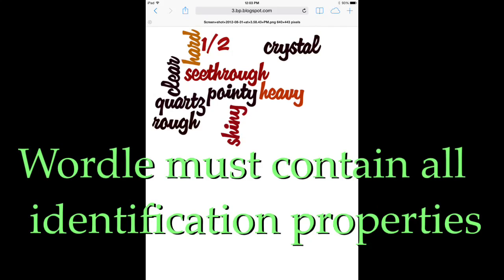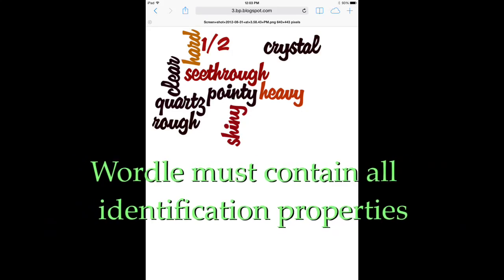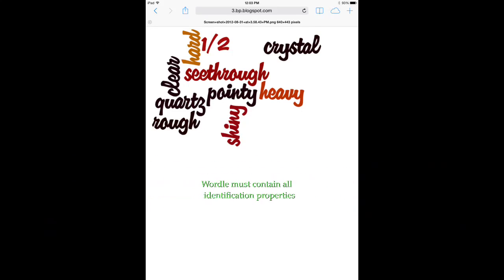Wordle to their teacher. This hits on linguistic because there are written words and the linguistic learners can see that. The logical, because the Wordle is like a graph or a chart, so the logical learners are able to picture the rock cycle in that Wordle. And then visual, because the Wordle is a visual for just about the whole class. I mean, they could see the Wordle and how it's shaped and the words in it to describe the